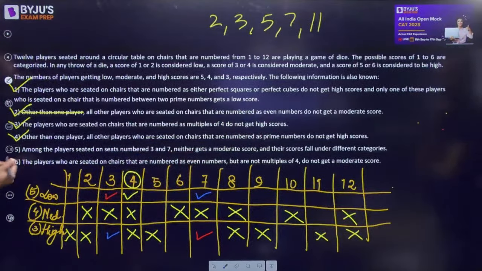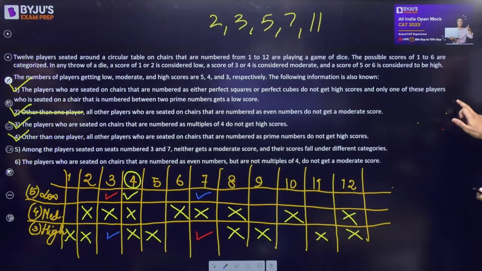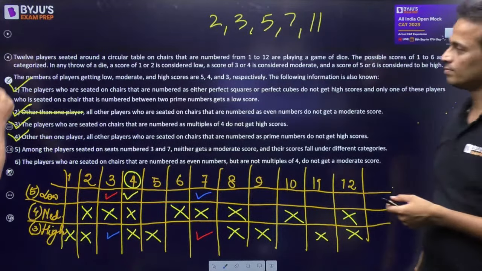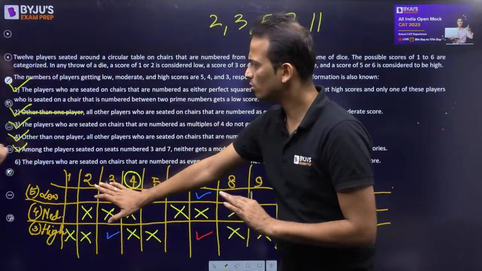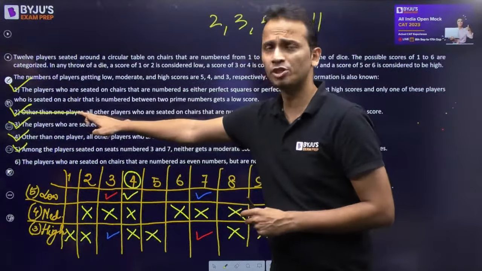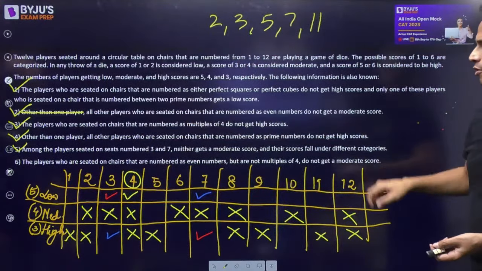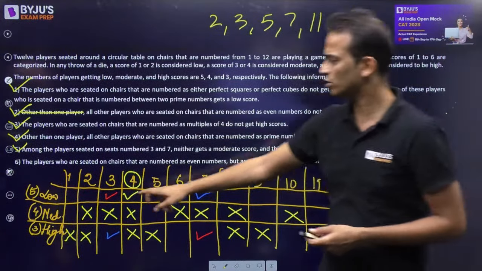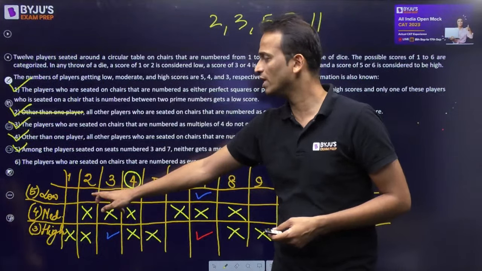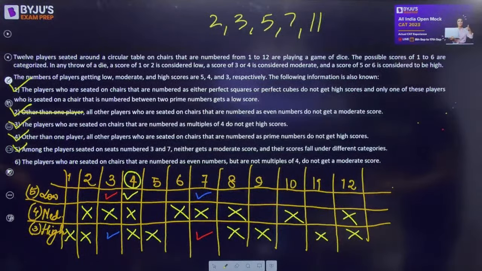So 4th and 5th statement, they both are taken care of. ये looks easy. Right. So now can we say that 2 will definitely get a low? Can I check this thing? So एक exception था. Number 2, even player do not get moderate. So I believe there is still an exception. So I cannot convincingly say that 2 will definitely get a low. हाँ, ये अभी fill नहीं कर सकते हम. Fill नहीं कर सकते, जरूरी नहीं है.